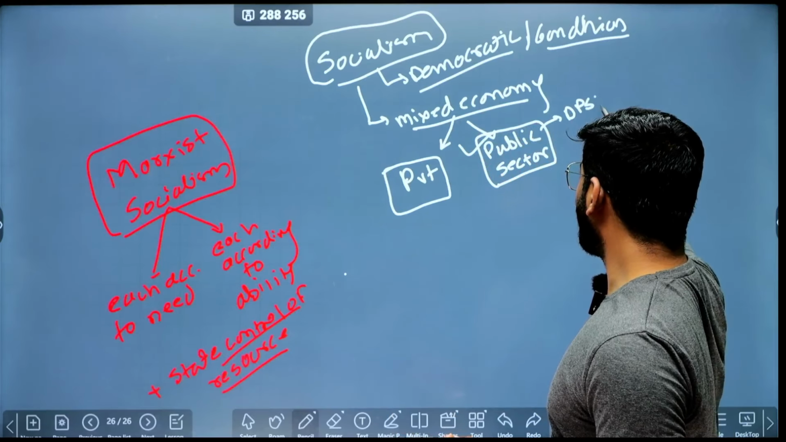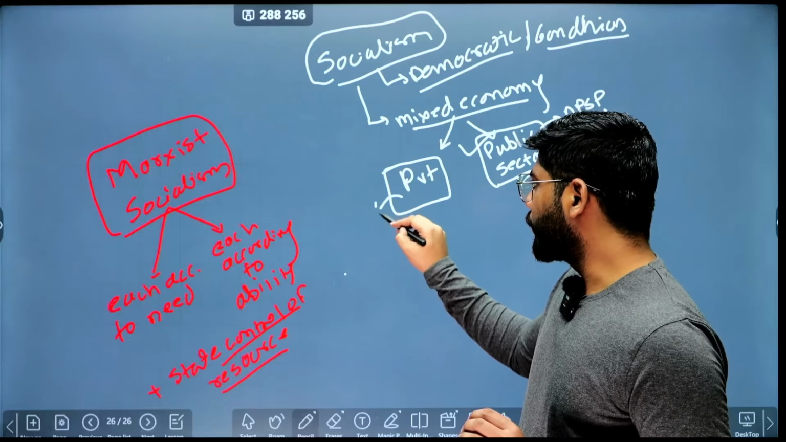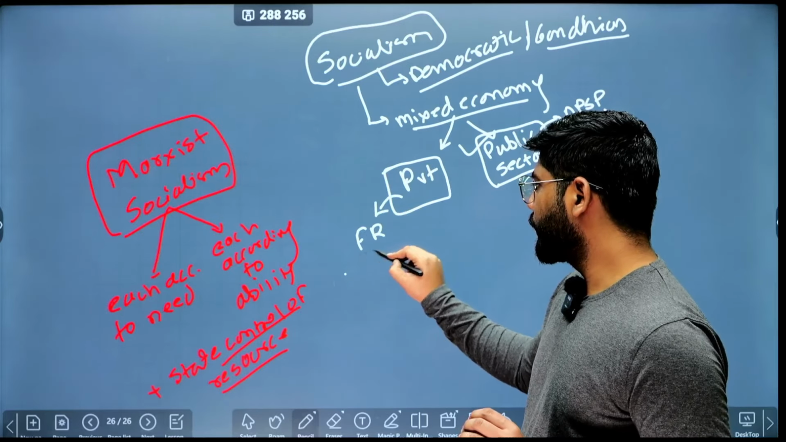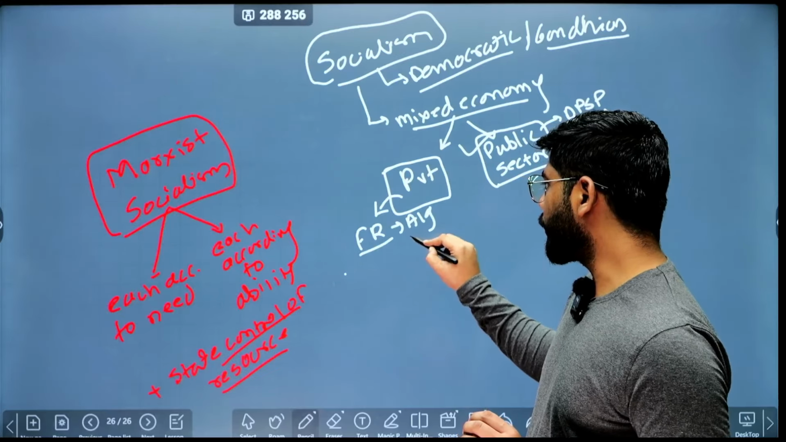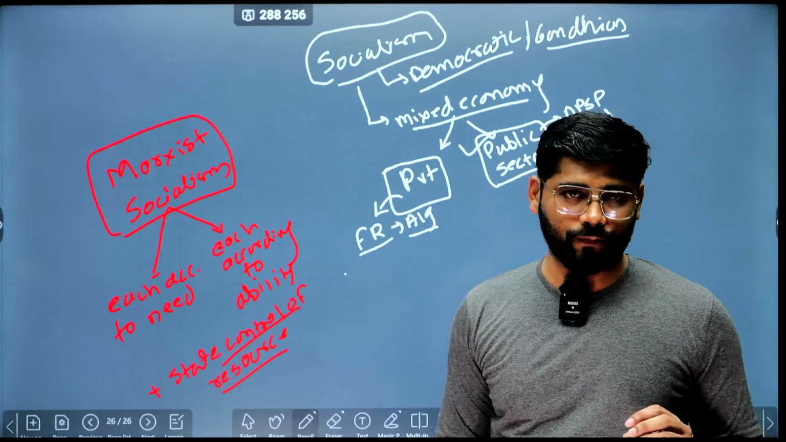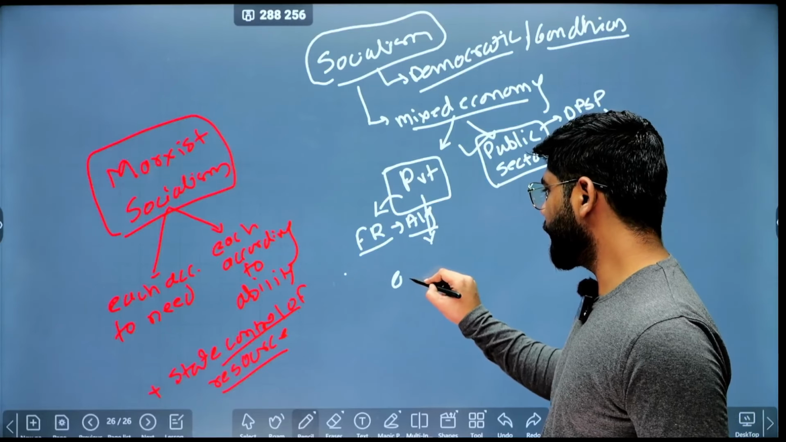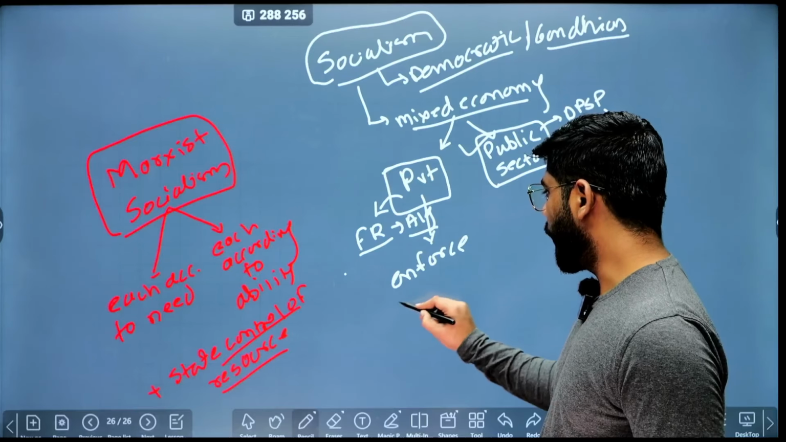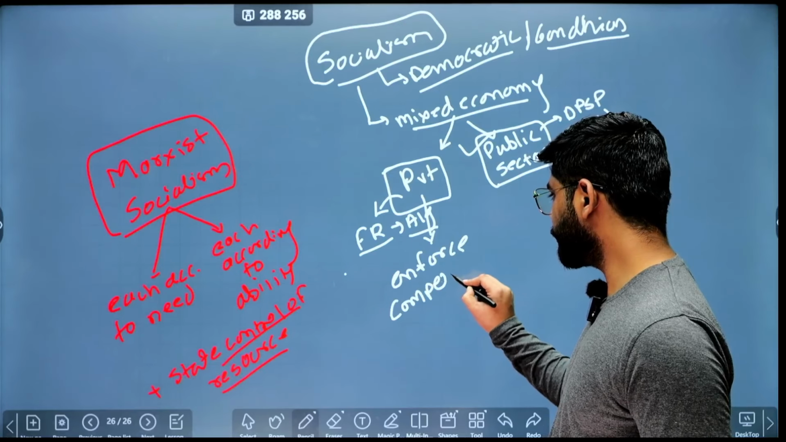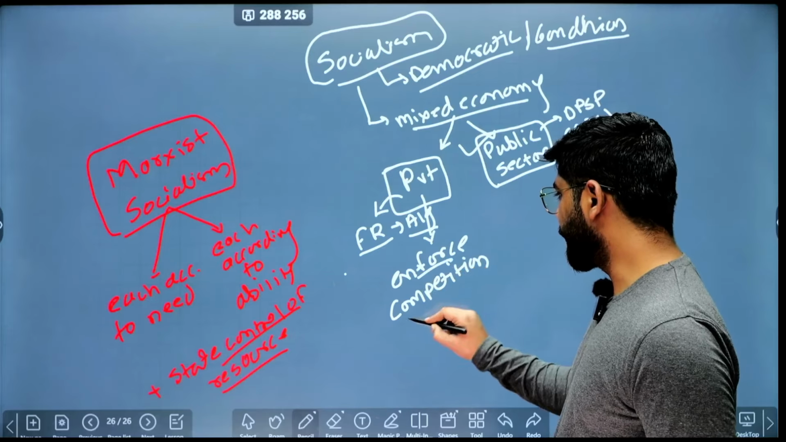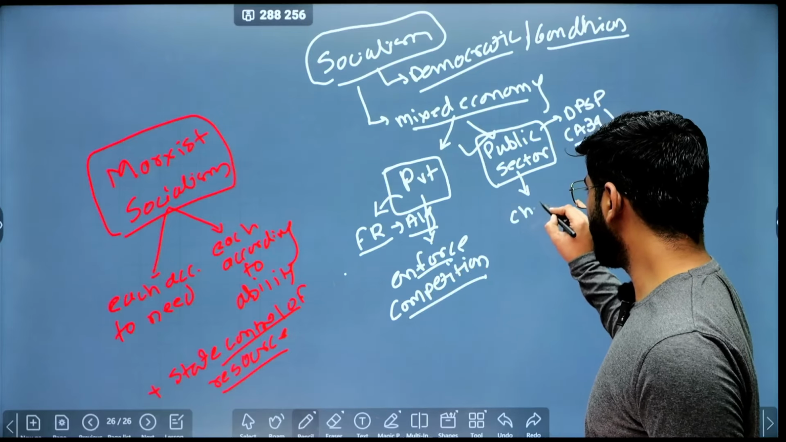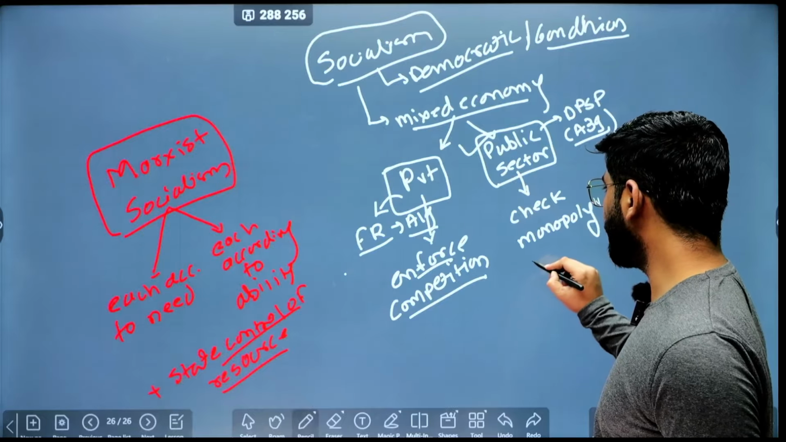And when it comes to this private sector, because we all know the fundamental rights, we have the one fundamental right which talks about the freedom of occupation. Okay, so to balance between fundamental rights and the DPSP, the mixed economy model was adopted. And what will happen with the mixed economy model? This private sector will enforce competition in the market, and the public sector will check the monopoly of any particular aspect in a market.